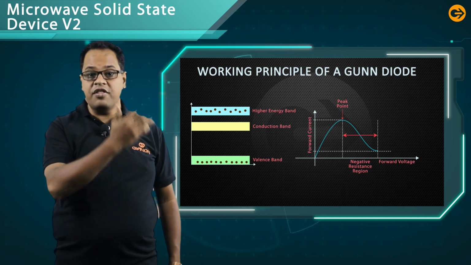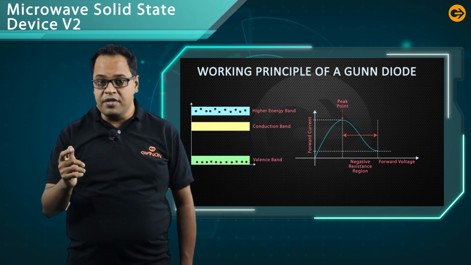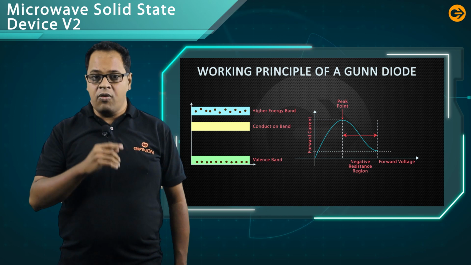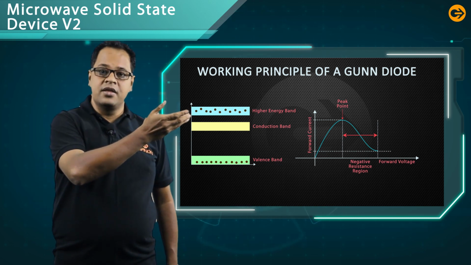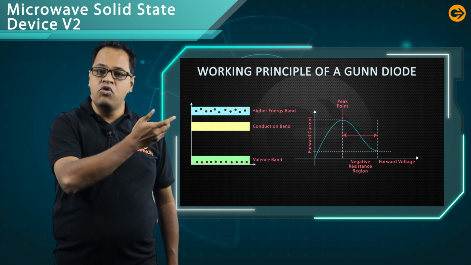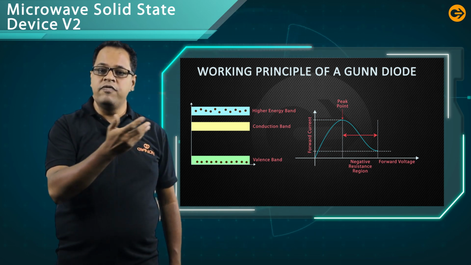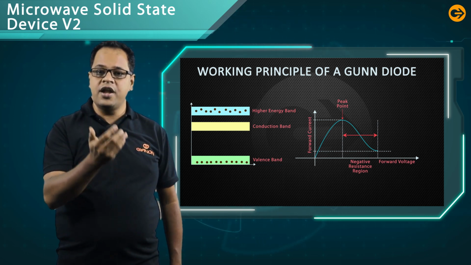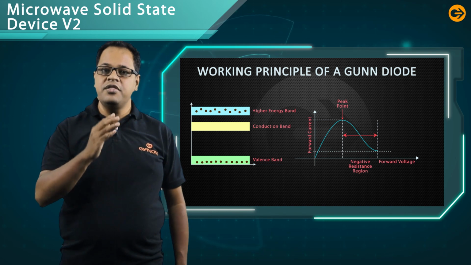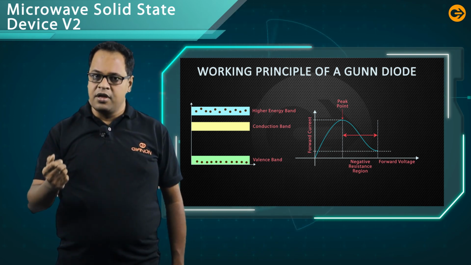That's why there is a transfer of electrons, and the device is called a transfer electron device. Now, in the higher energy band, the effective mass is high, which means the electrons move with less velocity. If the electrons move with less velocity, the current decreases. That means after reaching a peak point, the current starts to decrease.